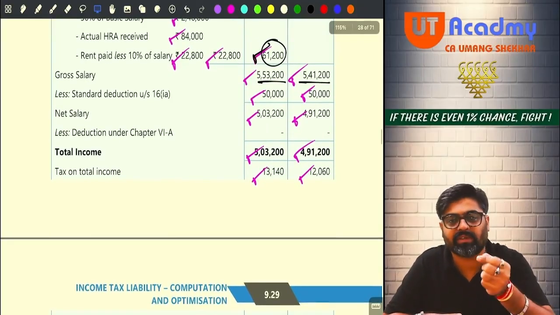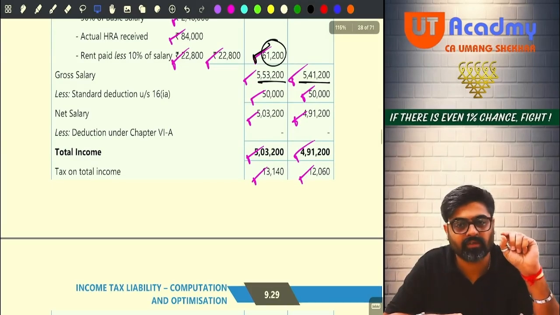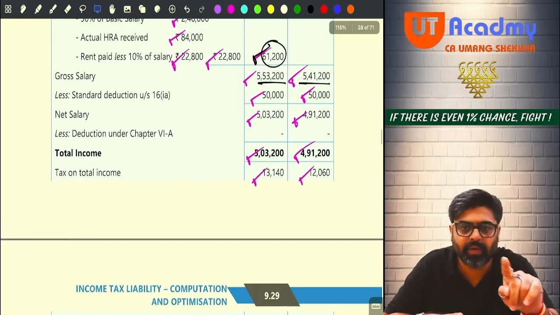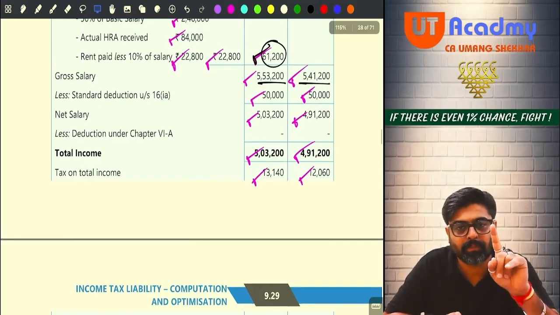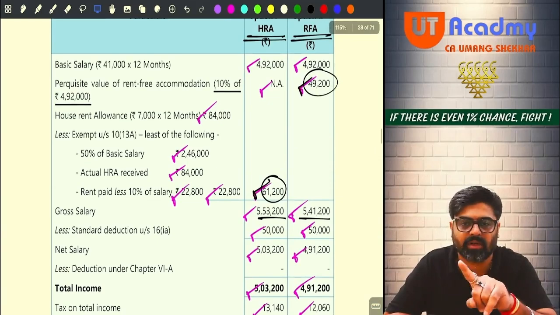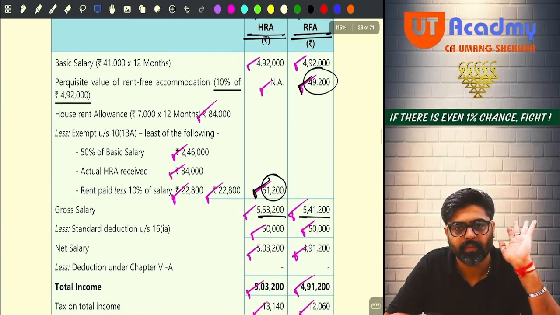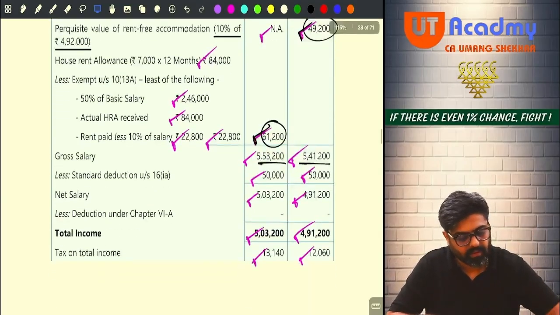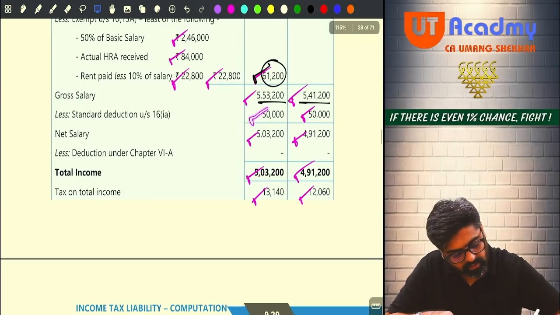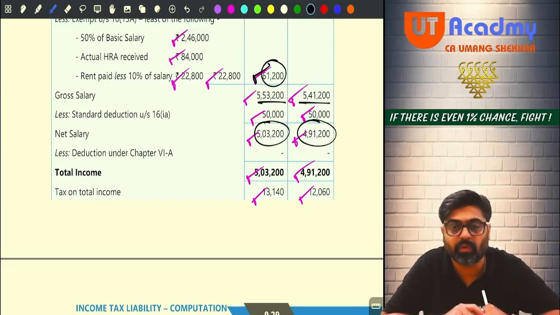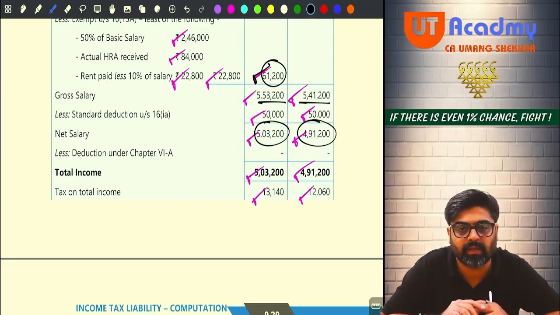But in the same question, if they tell you that 115BAC is followed, default tax regime is followed, definitely you are going to get standard deduction 75,000. But please don't take any exemption of HRA. Entire HRA 84,000 will be taxable. Getting my point, sir? Now, pay attention. Here 50,000 standard deduction you are going to get in both the places, and 5,03,200 and 4,91,200 will be your final taxable salary.